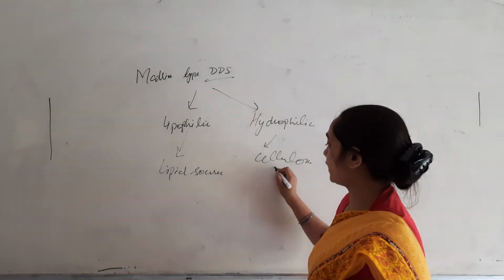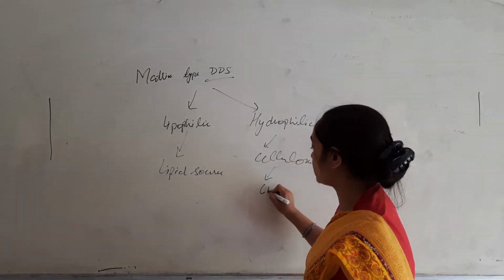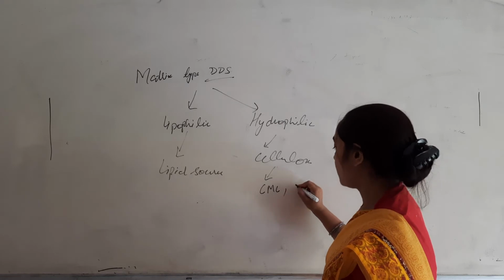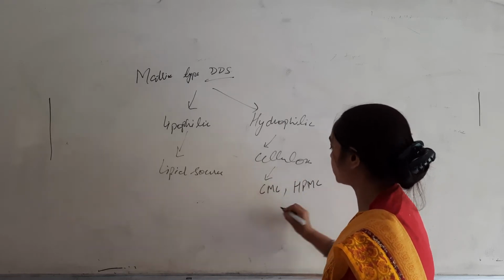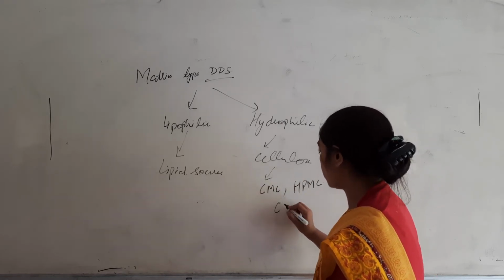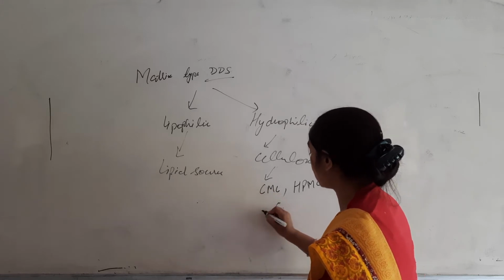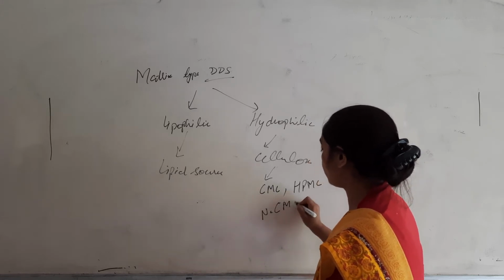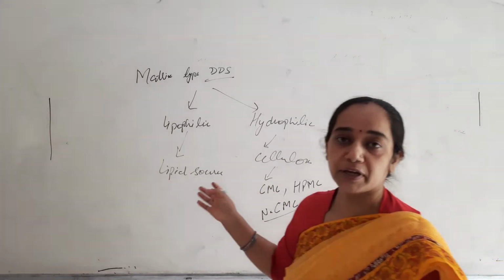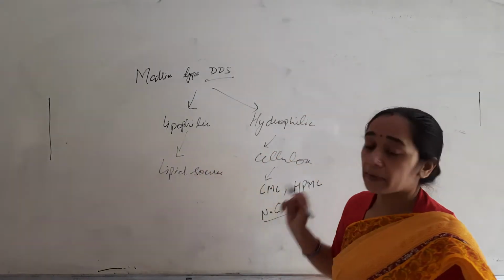Hydrophilic cellulose derivatives may be carboxymethyl cellulose, hydroxypropyl methyl cellulose, or sodium carboxymethyl cellulose. So many polymers are available in the market which can be utilized to prepare the matrix system.